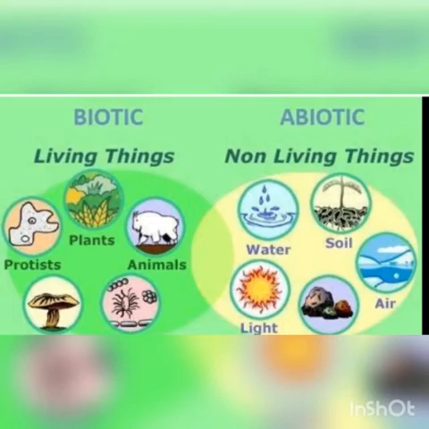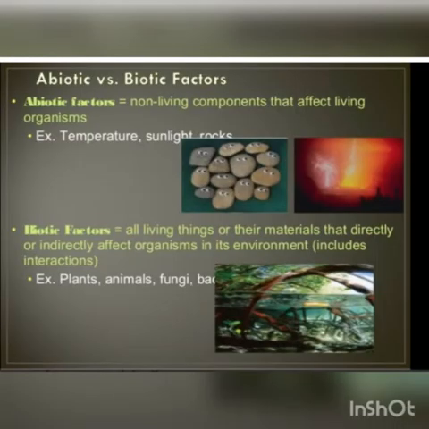These are all living things, whereas non-living things include water, soil, rocks, air, light, all included under the abiotic resources. Abiotic means only the non-living components that affect living organisms, whereas biotic factors are all living things or their materials that directly or indirectly affect the organisms in their environment.